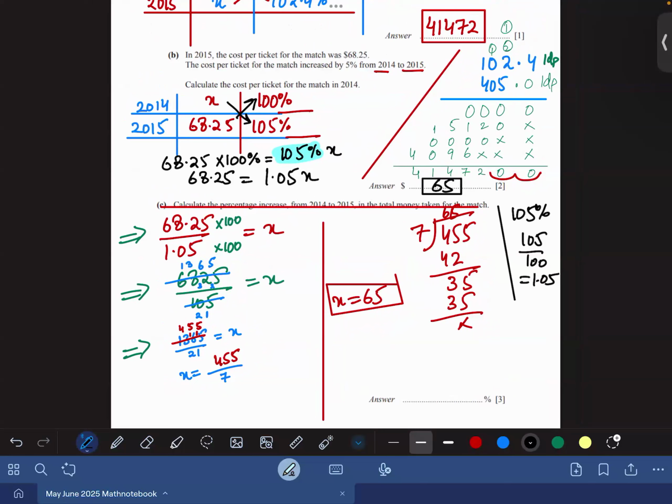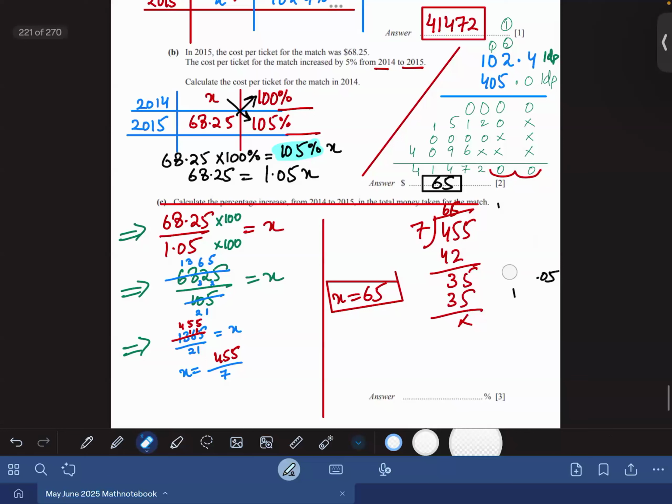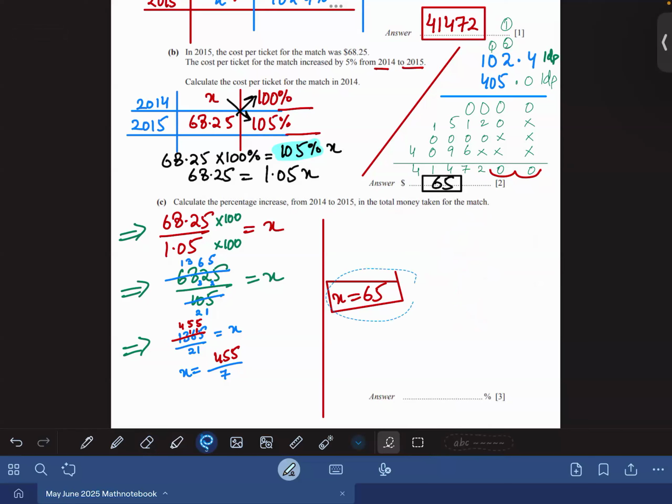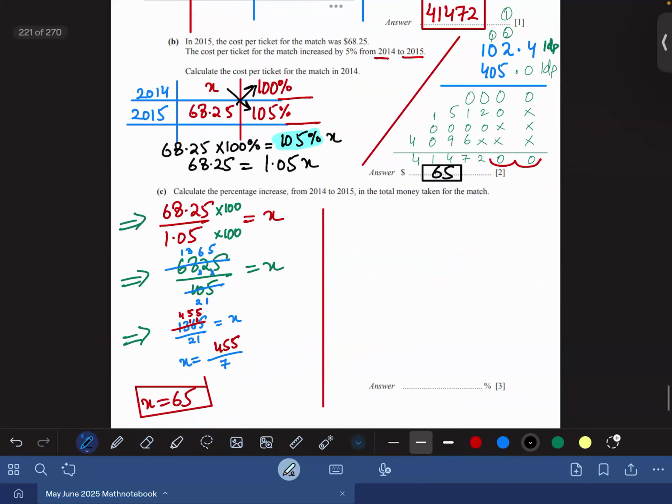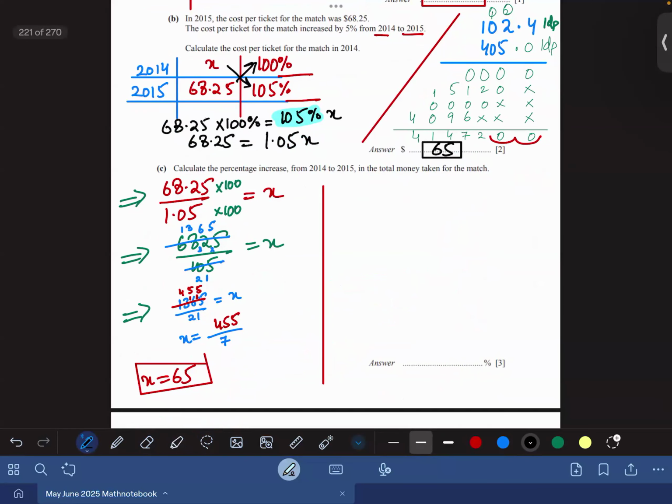I need some space, so I will delete the extra working from here. This one was extra and this one was also extra. This is our extra working. Now we will erase the question from here and see what part C is. And I will move this 65 from here to there, so that we have a little space on the right. Okay, now Ryan, welcome to the class, and please see that we have a question part C.